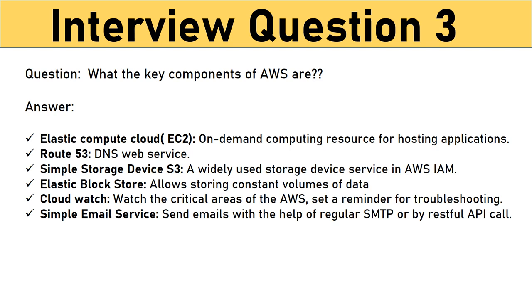Elastic Block Store. It allows you to store constant volumes of data which is integrated with EC2 and enables you to make data persist. CloudWatch. It allows you to watch the critical areas of AWS, with which you can even set a reminder for troubleshooting. Simple Email Service. It allows you to send emails with the help of regular SMTP or by using a RESTful API call.